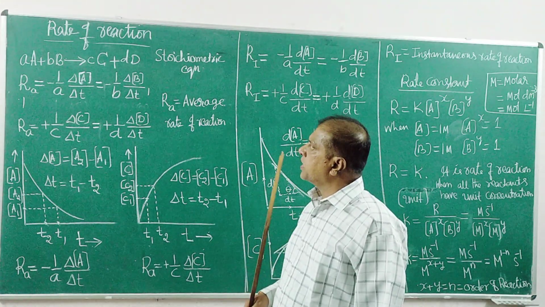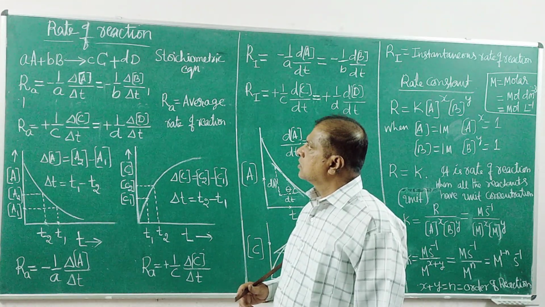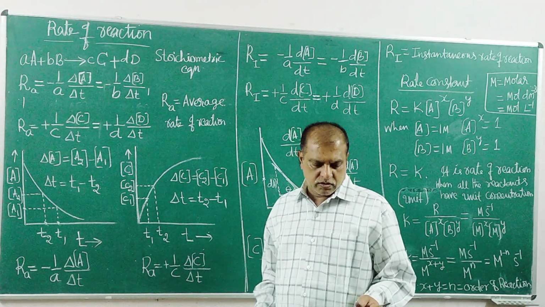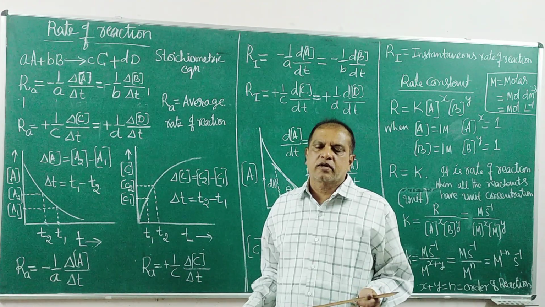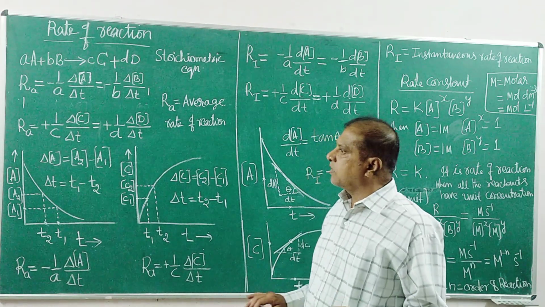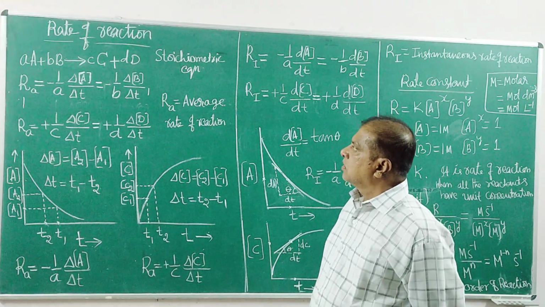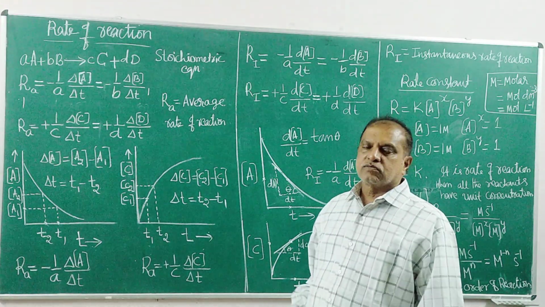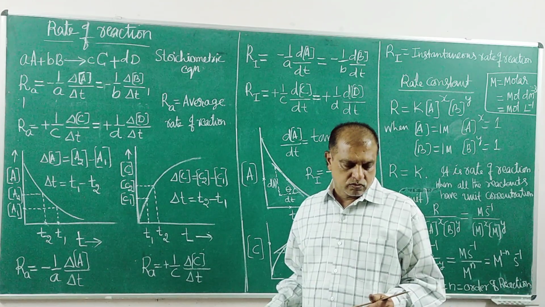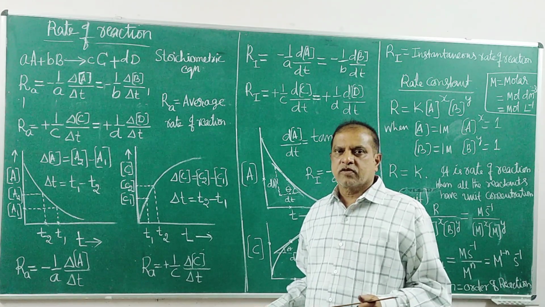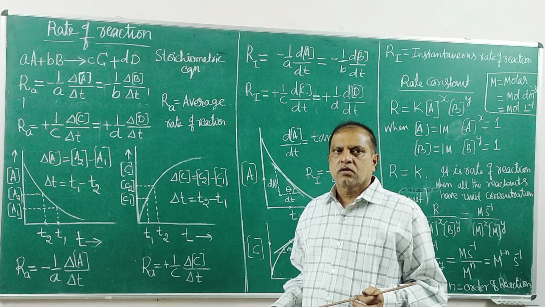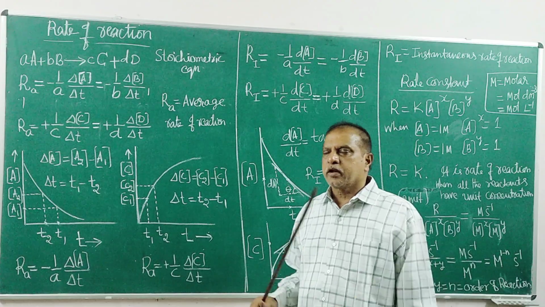What is rate of reaction? It is also called the velocity of reaction or speed of the chemical reaction. On the basis of the velocity, we have classified all the reactions into three types: the fast reactions, very fast reactions, very slow reactions, and the reactions of moderate rate.